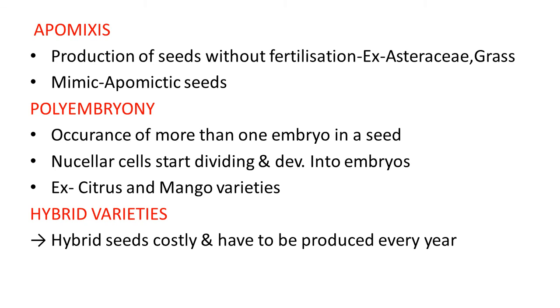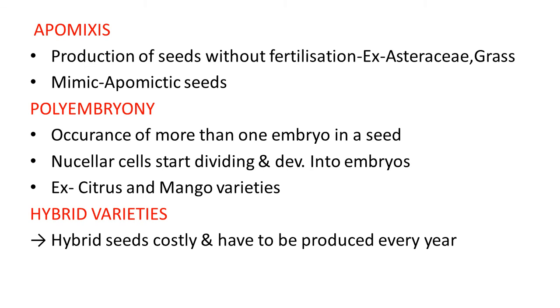In this mechanism, nucellar cells start dividing and develop into embryos. So this way a number of embryos develop here. Some common examples are citrus and mango varieties.